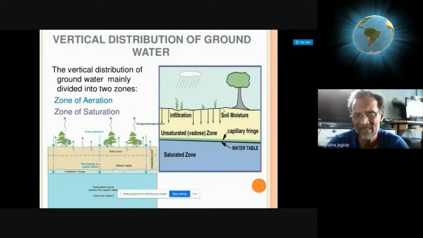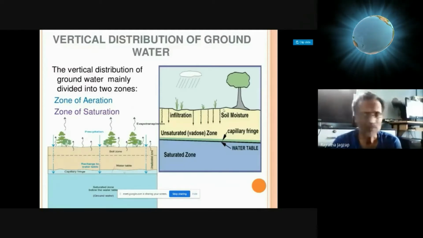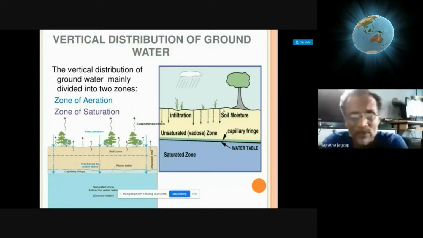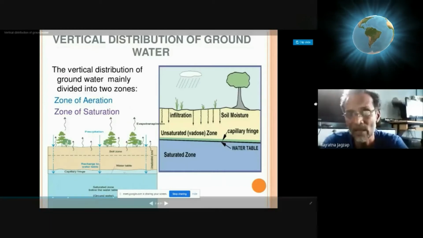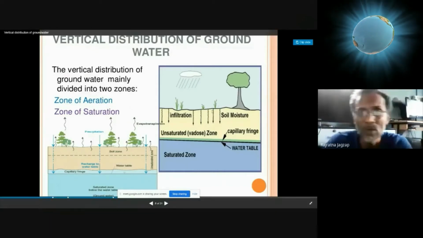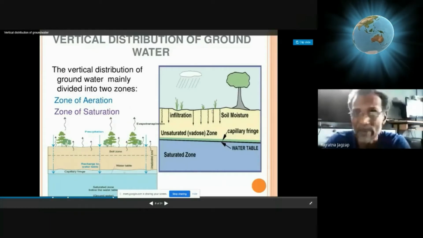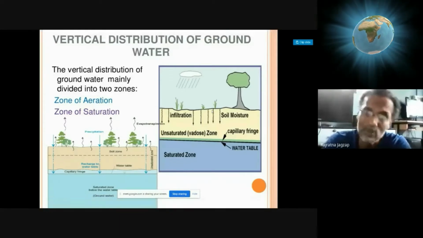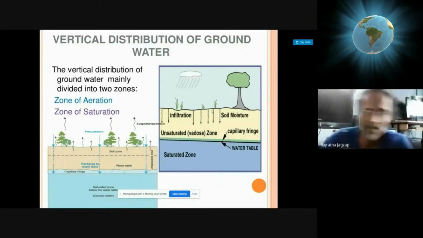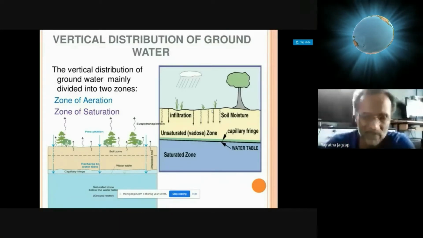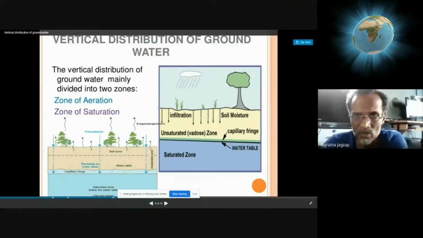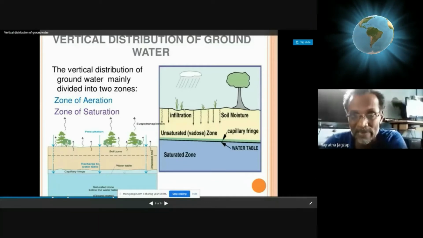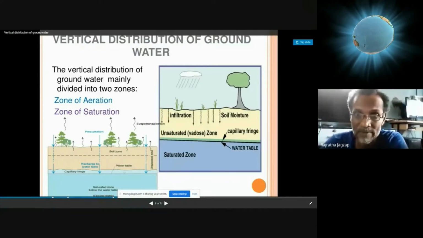Example is granite, that does not have interparticular gaps or spaces, so though the surface is leveled ground, it cannot allow water to infiltrate because of absence of gaps. So it depends on rock type, and then topography or design of the ground, that is morphological characteristics. So this zone can be elaborated that way, zone of infiltration.